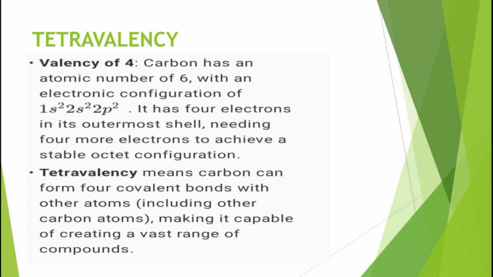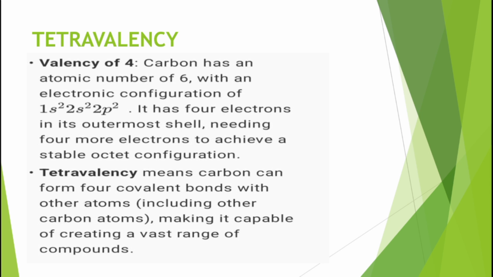If we configure carbon, we get 1s2, 2s2 and 2p2. In the K shell we have two electrons. Then the L shell has 2 in s and 2 in p, so totally there are 4 electrons in the L shell.